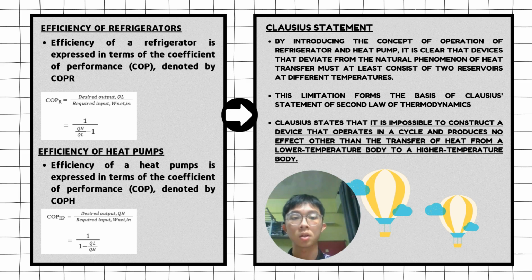By introducing the concept of operation of refrigerators and heat pumps, it is clear that devices that deviate from the natural phenomenon of heat transfer must consist of at least two reservoirs at different temperatures. These limitations form the basis of Clausius' statement. Clausius' statement states that it is impossible to construct a device that operates in a cycle and produces no effect other than the transfer of heat from a lower-temperature body to a higher-temperature body.